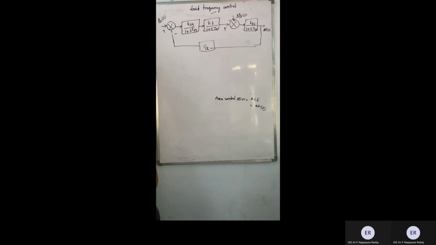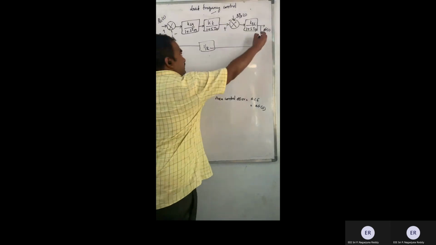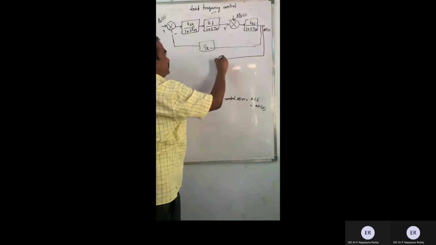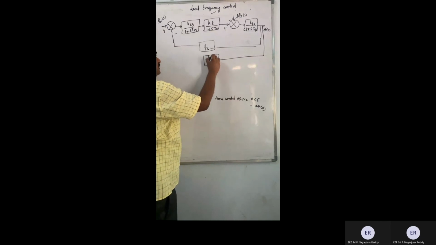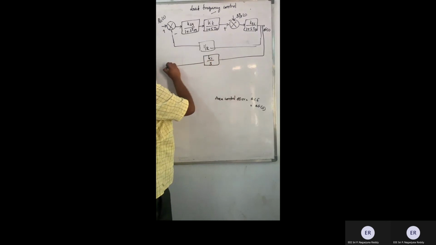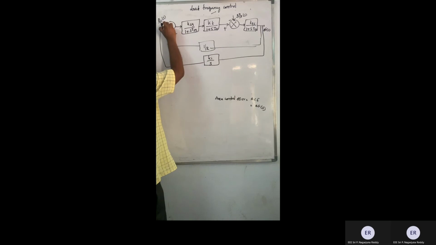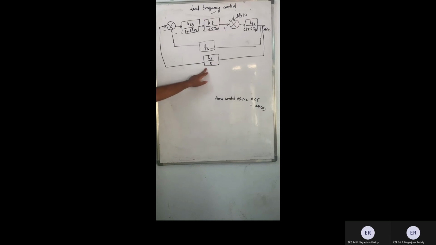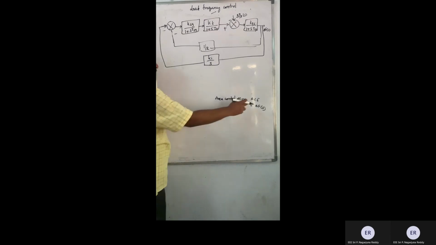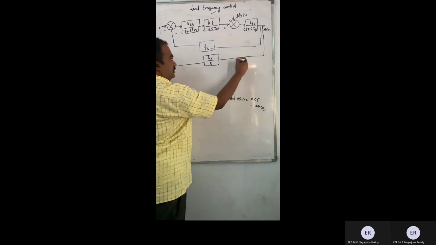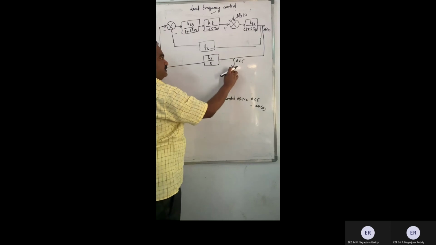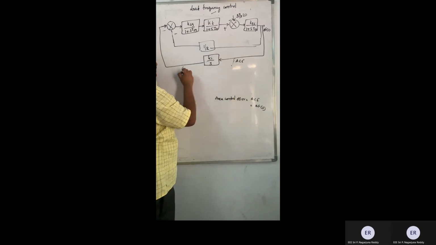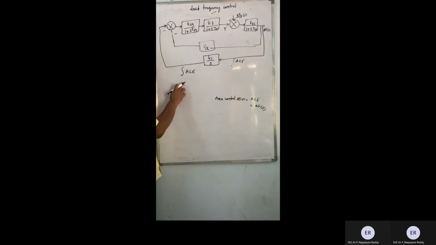So what we have tried is this integral controller. We have taken this integral controller and fed it back as a negative feedback in place of demand, in place of the manual power setting. This is what we did in the last class. We have taken ACE, integrated it and given it as a negative feedback to the system.